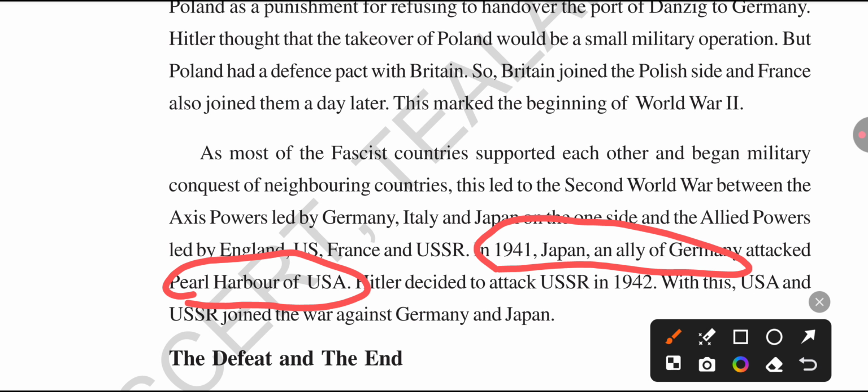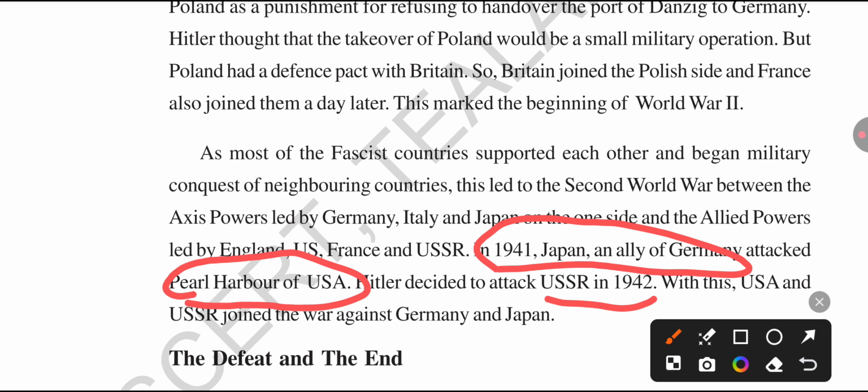USSR also did not join the Second World War initially. At the beginning of the war, the USSR was not there, and the USA was not there. The USA joined in 1941, and the USSR, Russia, joined in 1942, because Hitler wanted to attack the USSR in 1942.